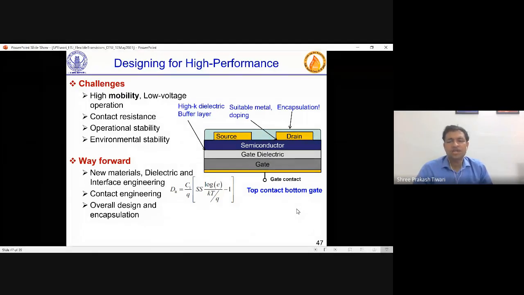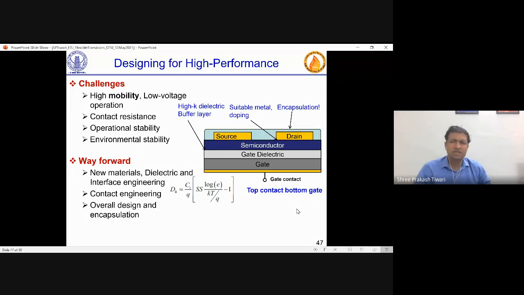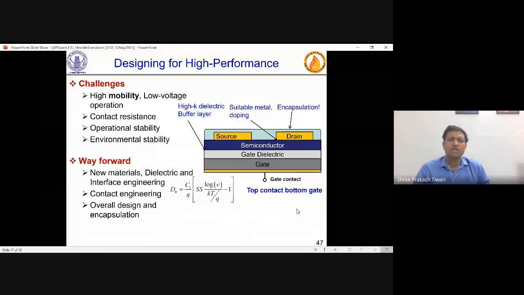Similarly, when you say source drain, once you put on the semiconductor, there will be a Schottky barrier. Can you reduce that Schottky barrier? So one can think, can there be a doping strategy to do that? One person can say that organic semiconductors themselves degrade in ambient. Can something be done about that? You can say, okay, let's put some encapsulation, cover it from top, laminate it. That is called encapsulation. What is the way forward? When you see high mobility, now high mobility is a combination of everything.